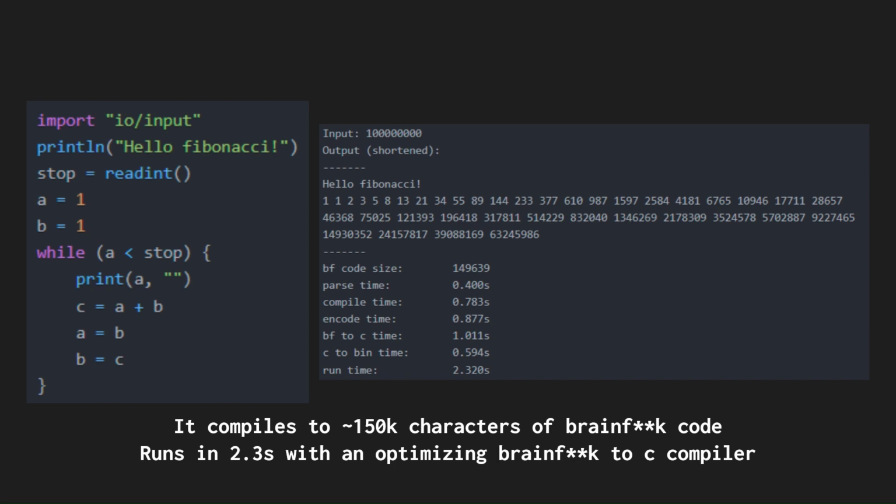I haven't actually tried. To run this code, I had to use an optimizing Brainfuck to C compiler, and I'll add some more details about that in the description. At first glance, there's already a lot to unpack here in this example code, but there's one thing I really want to highlight. The language is able to handle 32-bit numbers, even though Brainfuck is in an 8-bit environment. Long story short, every number is stored in 4 Brainfuck cells, and that's just the tip of the iceberg.